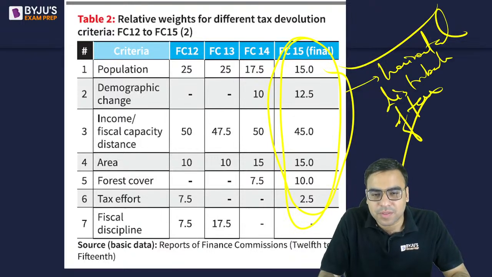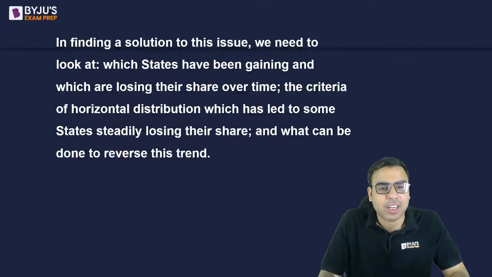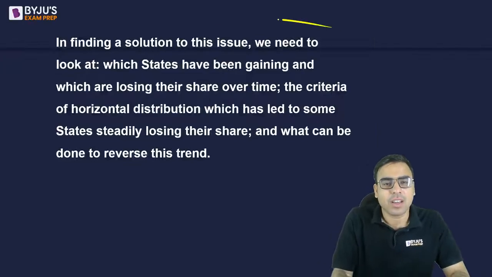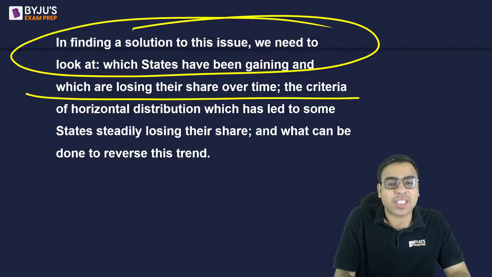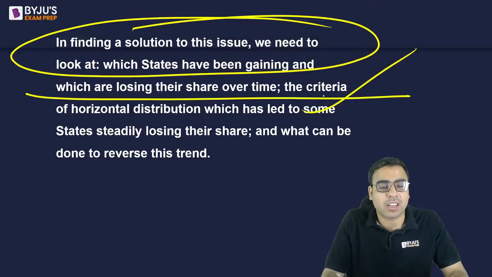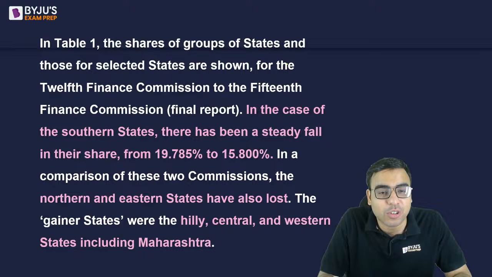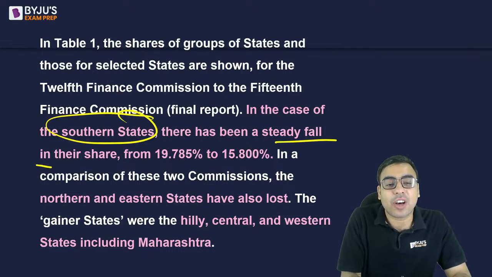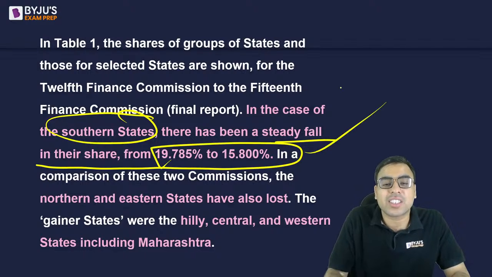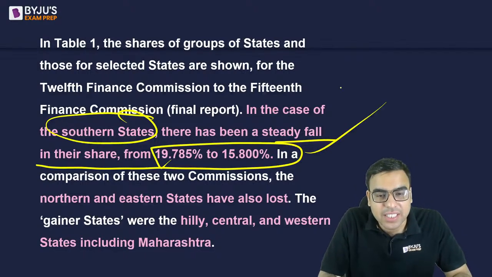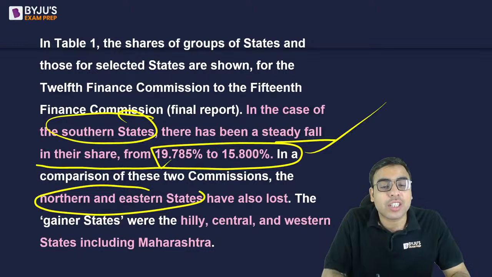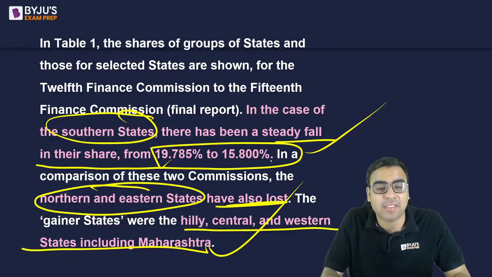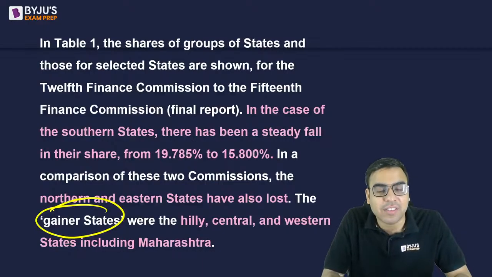ठीक है. Okay, so these are the things being talked about, है ना? तो ये अपना बता रहे हैं. So the author is talking about it. We need to look at the states gaining and which are losing, and also the authors are saying कि हाँ कुछ states को फायदा होगा, कुछ को नुकसान होगा. Like in the case of southern states, there has been a steady fall in their share, है ना. So southern states को थोड़ा सा कम मिल रहा है, and who are getting benefits? So north and eastern states have also lost, but hilly, central and western states including Maharashtra have won. So इनको फायदा हुआ है, they have got more tax collection.